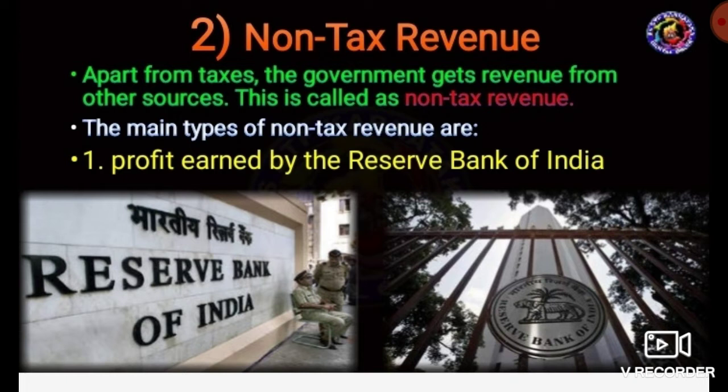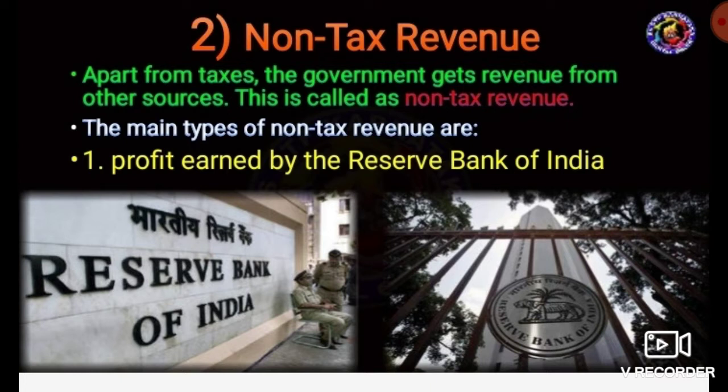Another important type of revenue receipts is non-tax revenue. The government gets revenue from other sources, and that is called non-tax revenue. What are the major types of non-tax revenue?